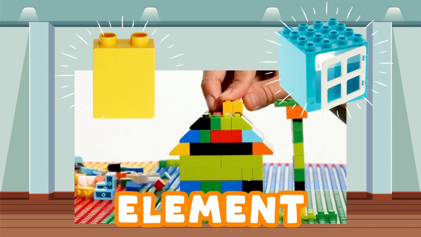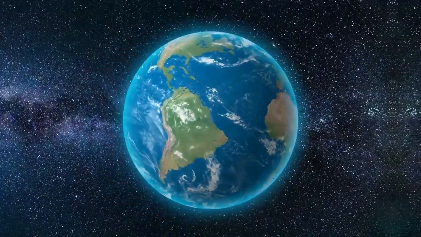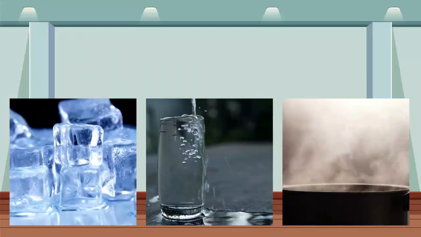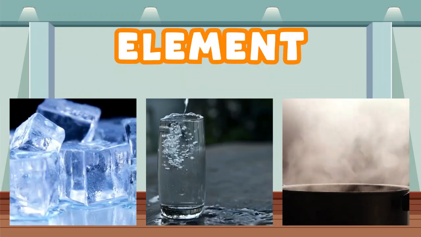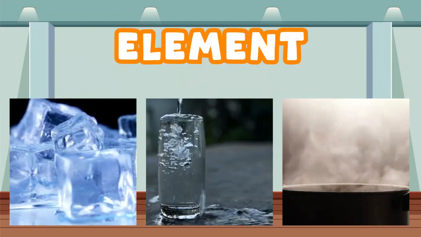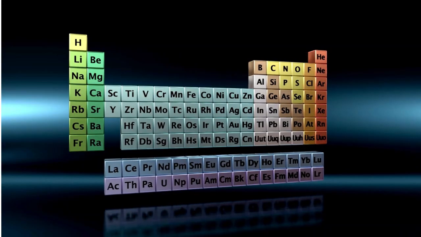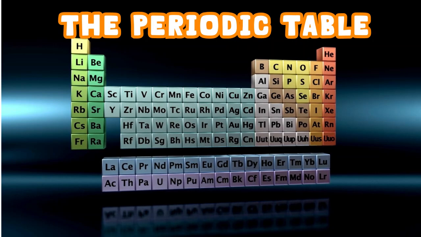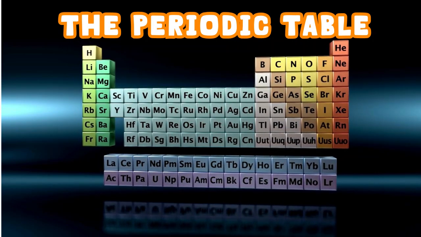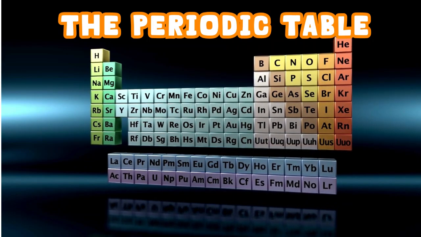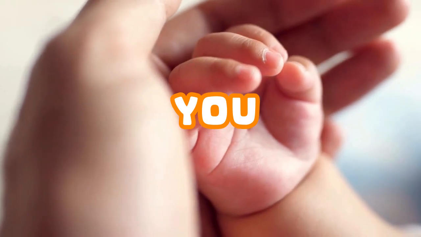Why is it important for us to know about all these different atoms when we can't even see them? Well, because everything in the world, whether it's a solid, liquid, or gas, is made up of the atoms of different elements. And we can learn some pretty neat stuff about what the world is made of by understanding the elements. A helpful tool is a big list that we call the periodic table. The periodic table is a list of all the possible ingredients in the world that everything in the entire universe is made out of. Yes, even you. You're made out of these ingredients as well.